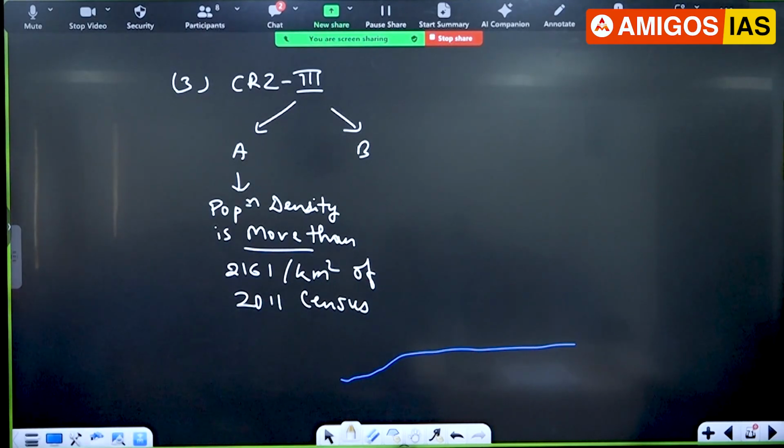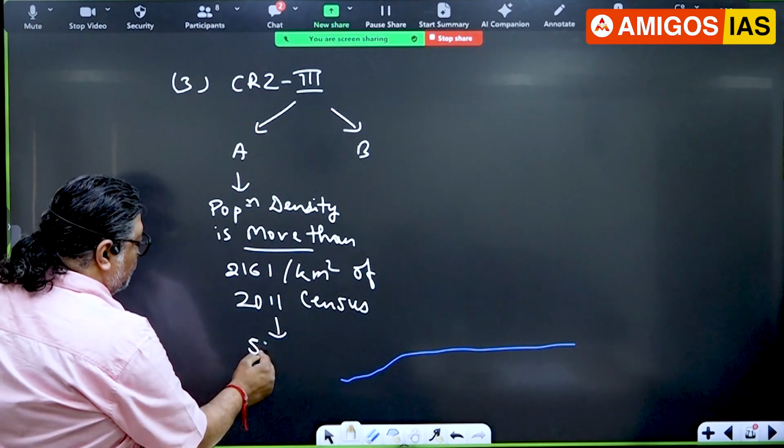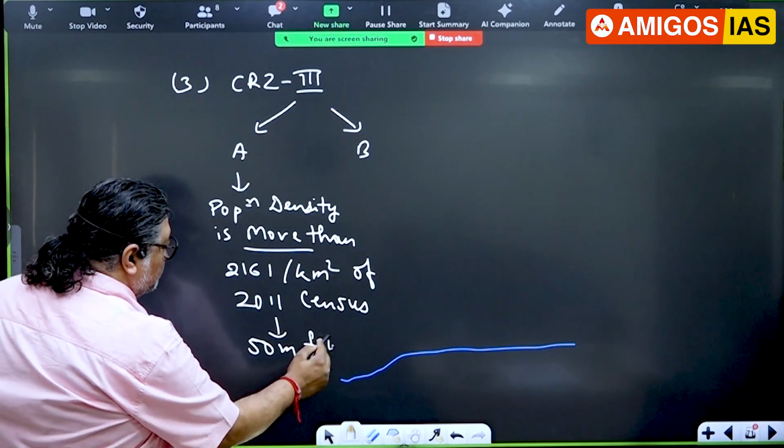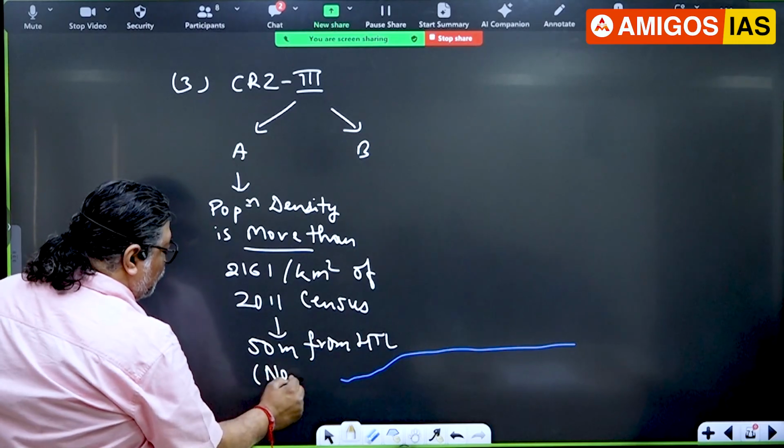Now, a very interesting thing the government has done. What was the earlier limit? 200 meters. Now they have reduced it to 50 meters. Earlier it was 200 meters. What did the government do? 50 meters. So now here, 50 meters from the high tide line. No development.